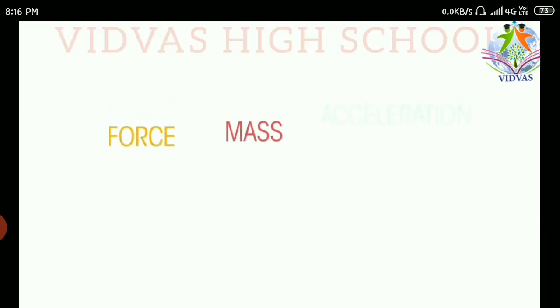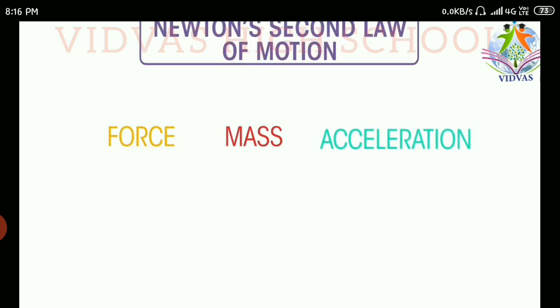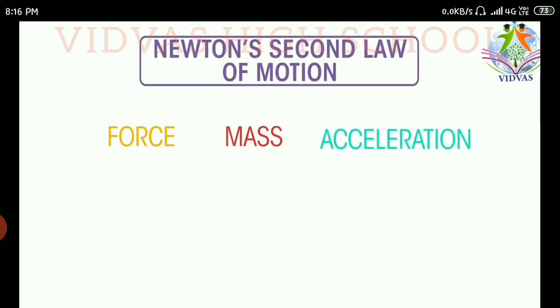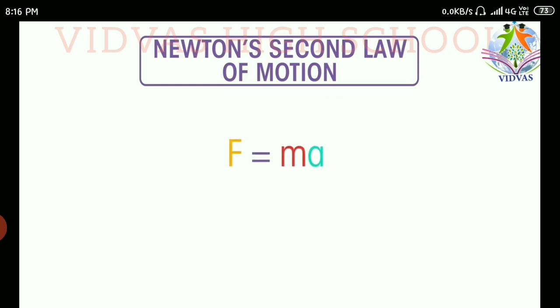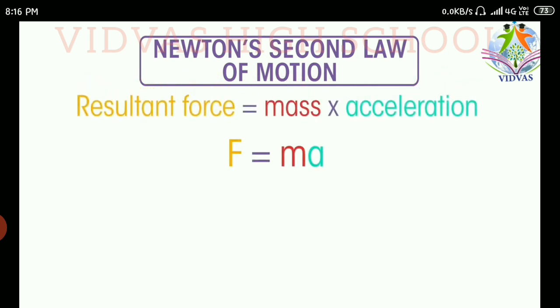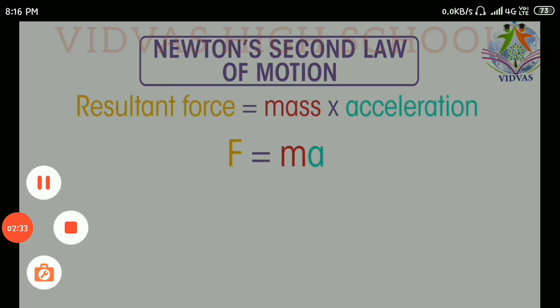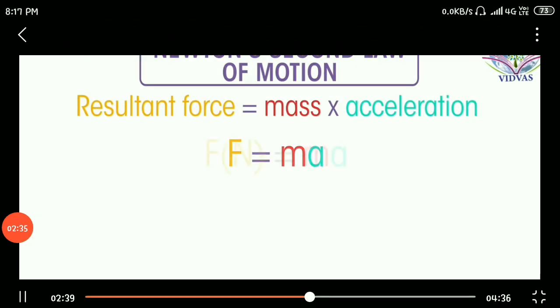So we have discussed force, mass and acceleration. Related to these three things, regarding Newton's second law of motion, resultant force is equal to mass times acceleration of the body.